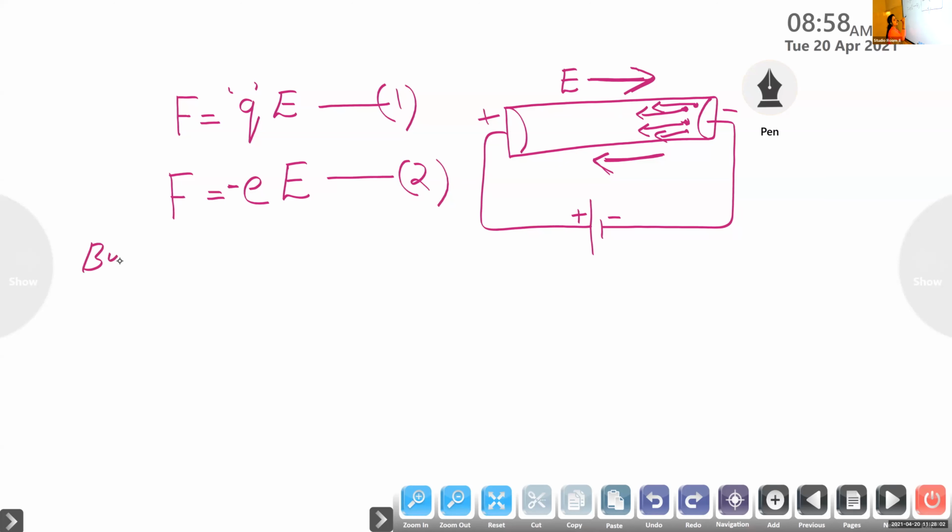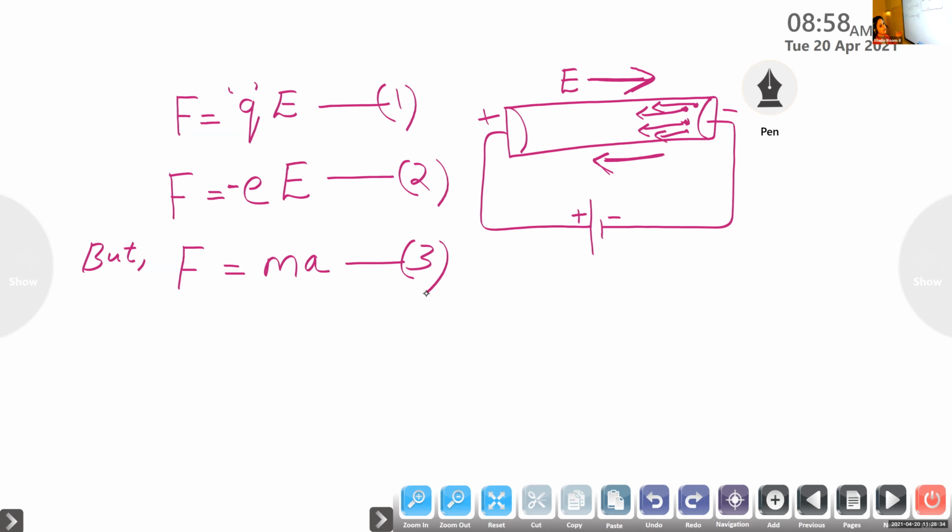But according to Newton's law of motion, what is the equation for force? How can we calculate force? According to Newton's law of motion, what is the equation for calculating the force? F is equal to, what is the equation? Yes, very good. F is equal to ma. So this is our equation number 3. According to Newton's law of motion, the motion of a particle can be given by F is equal to ma.